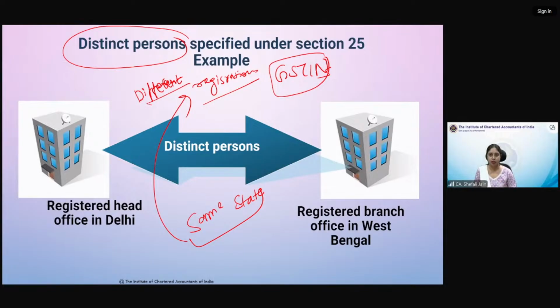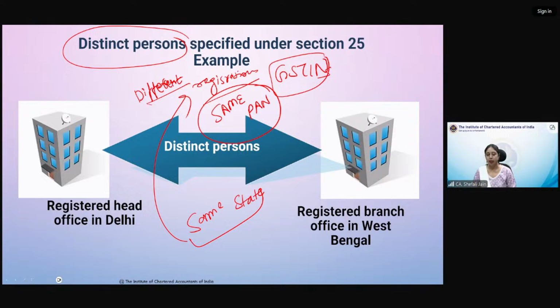But if I have different registrations but same PAN number, that means this is the same entity, same PAN number, एक PAN number के against ही आप registration लेते हो। तो if you're same entity, ABC and Associates एक firm है which is operating business in almost all the states across India, so it has to take registration in every state, and in some of the states it might have taken different or more than one registration also। So if different registrations are there, they are considered as distinct persons। I hope that is clear to you all।